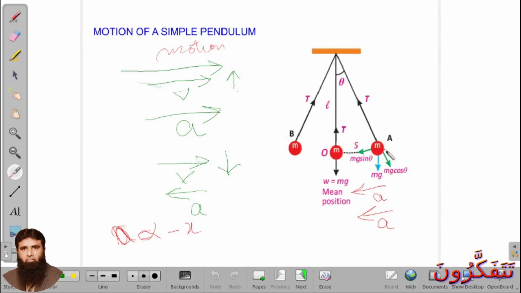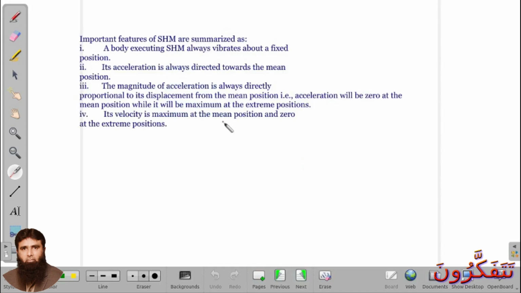When the body reaches the extreme position, what happens? Its velocity becomes zero. When the body moves towards the mean position, its velocity gradually increases, and when it reaches the mean position, its velocity becomes maximum, and when it starts moving toward the extreme position, gradually its velocity decreases. Okay, so these are four features of simple harmonic motion.